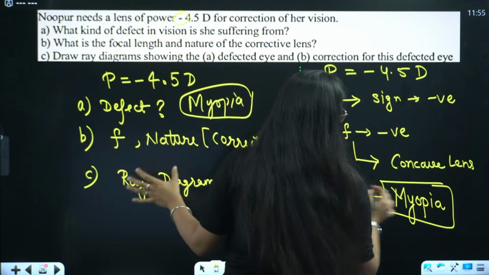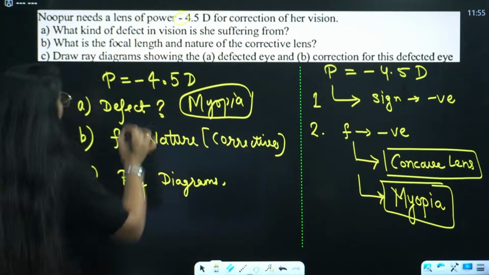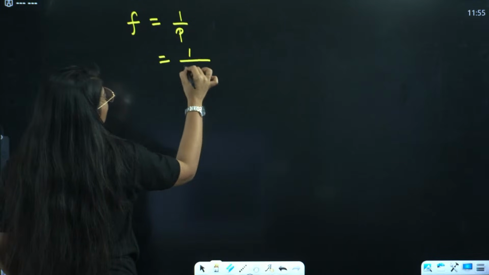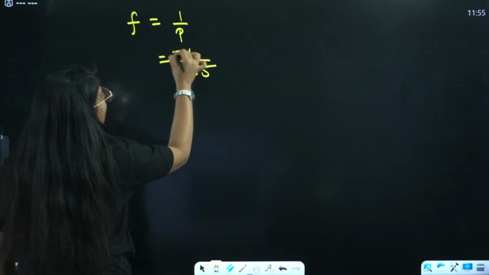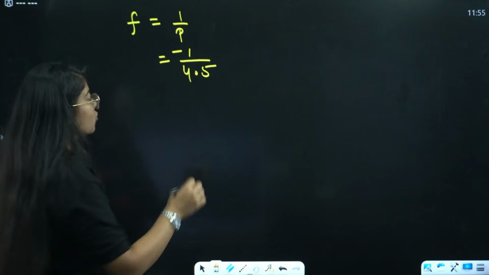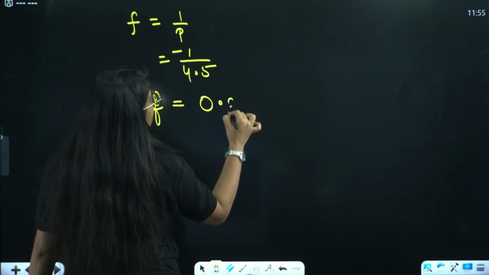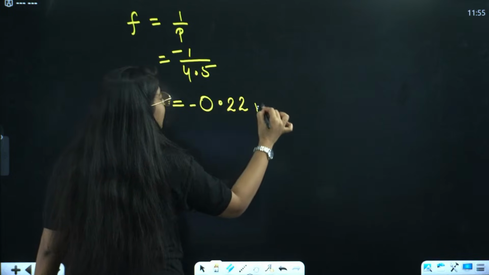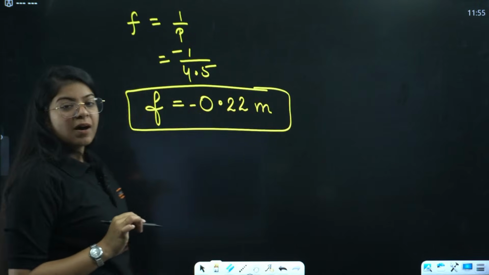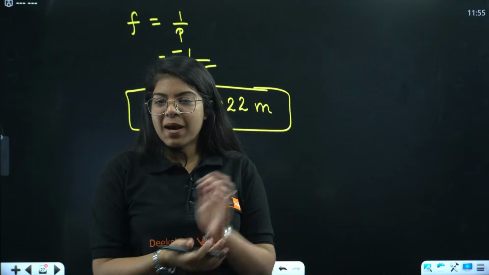Second, then focal length and nature. Now, nature is concave lens, right? Focal length will be simply 1 by power, and that will be 1 by negative 4.5. Yes, minus 0.22 meters. Remember to write the units, and if power is in diopter, the focal length will be in meters.